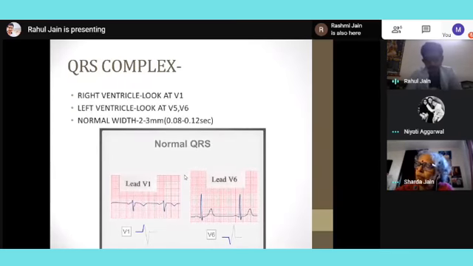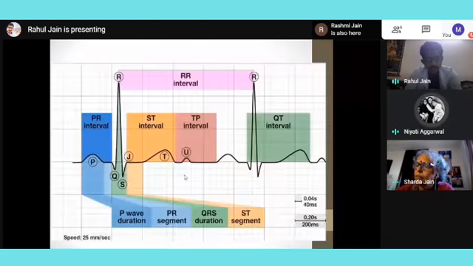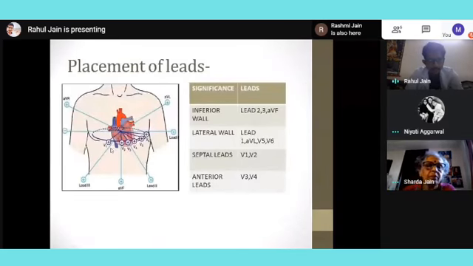So again, the same diagram will come in the picture. I can see from this diagram that V1 is towards the right side of the heart, while V6 is towards the left side of the heart. Correct. So when I'm seeing some pathology in the QRS on V1, I know it is something related to my right heart. And when I'm seeing some QRS pathology on the left side in V6, then I know it is a pathology of the left heart. So when to look at right ventricle, I will look at V1, and for left ventricle, I will look at V5 and V6.